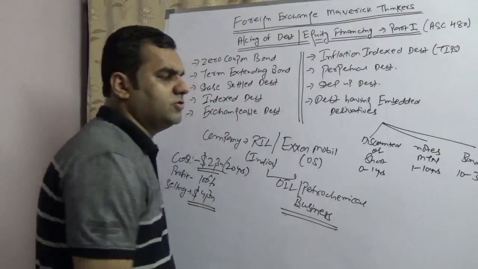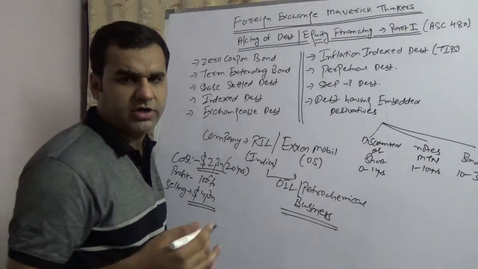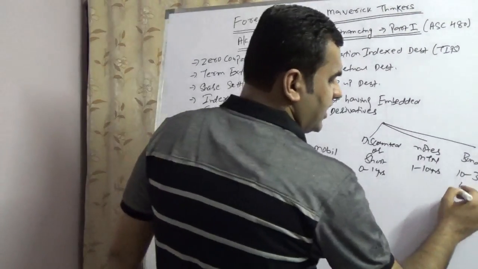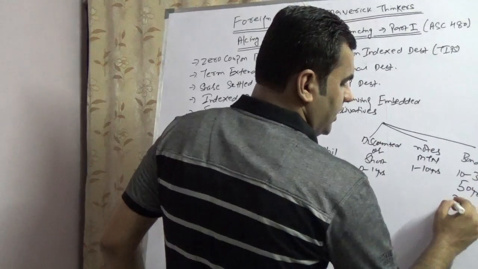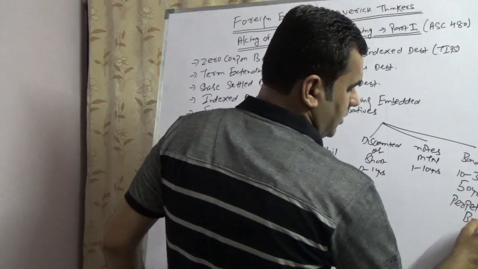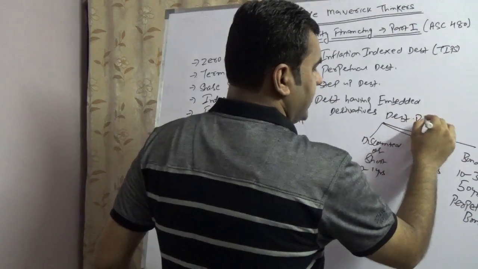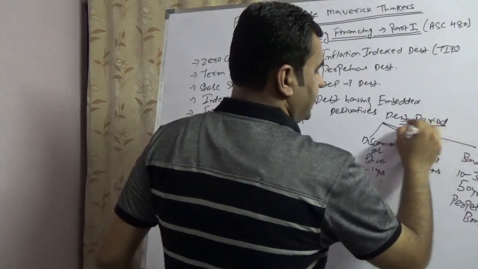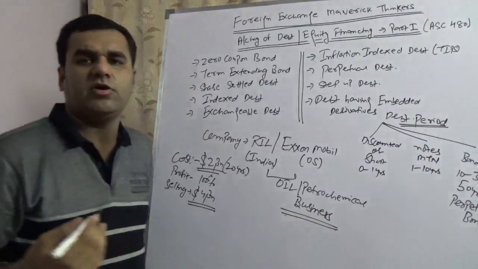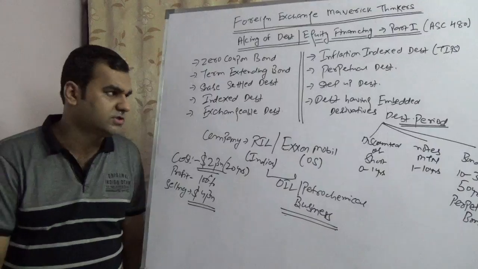Please note that there is no criterion in the world which suggests that a bond can be of 30 years maximum. A bond can also cross 50 years. So you can have 50 year bonds, and you can have perpetual bonds as well. It is up to a company how they are going to take it. Basically, it depends on how big the credit rating is, or how effective the credit rating of the company is, so that they can take a higher amount of debt in their books.